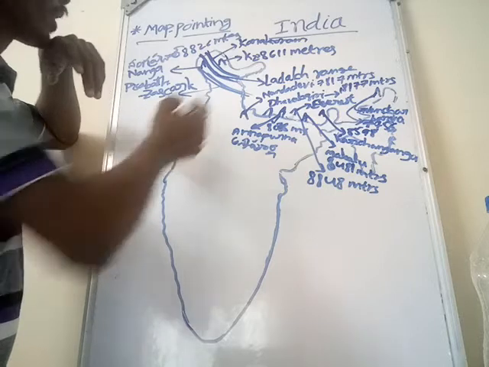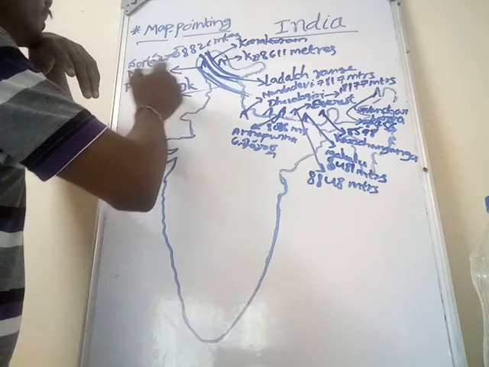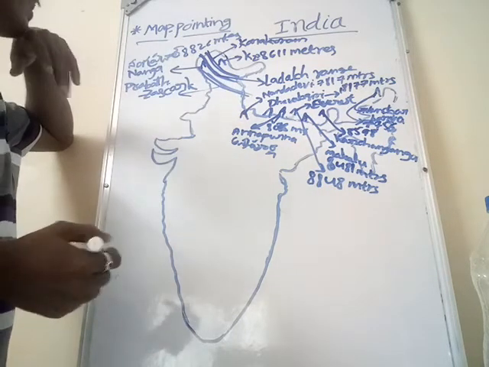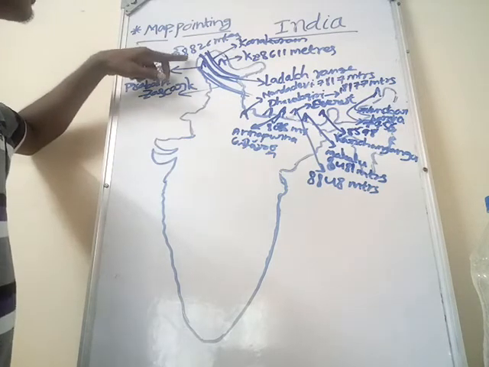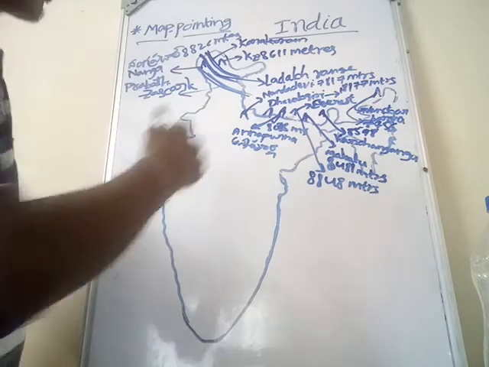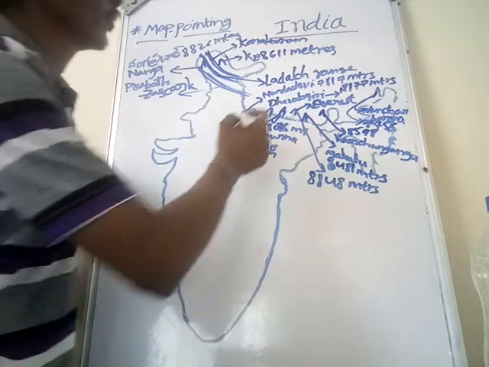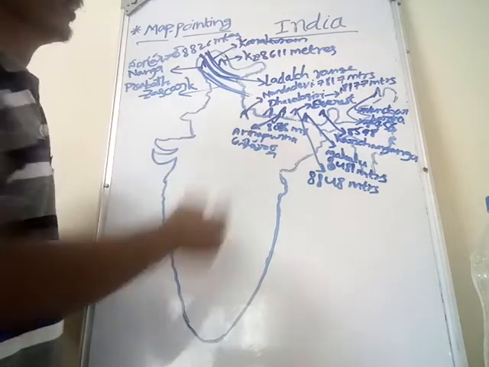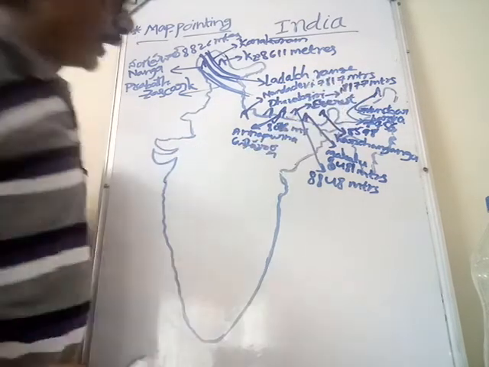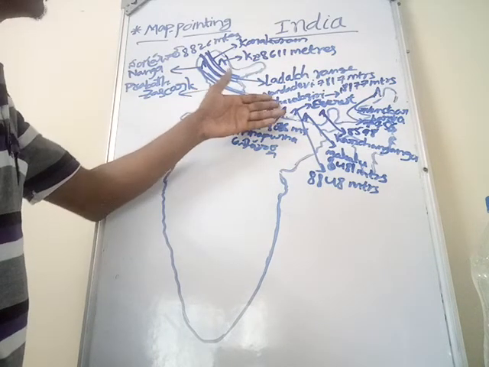And in Ladakh range, Nanga Parbat is the highest peak in Ladakh range. What is the height of the Nanga Parbat? 8,826 meters. And come to the Nanda Devi. The height of the Nanda Devi is 7,817 meters.